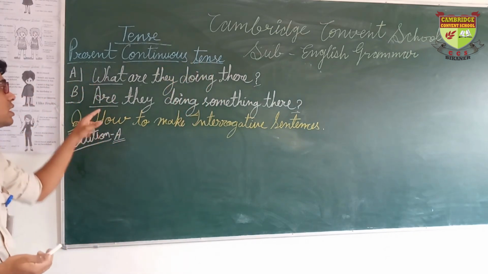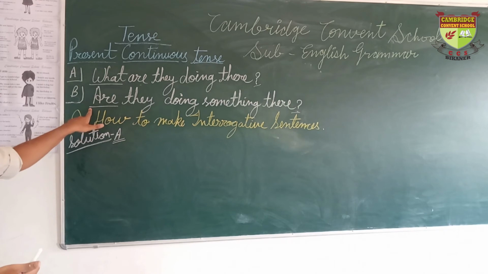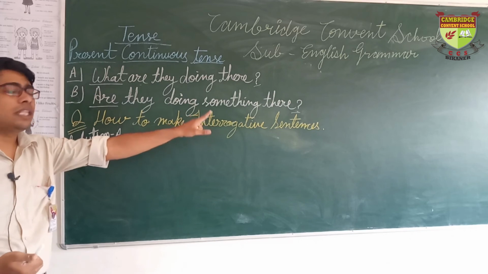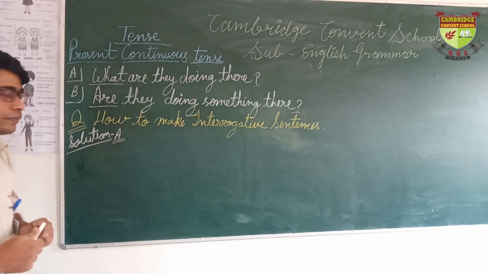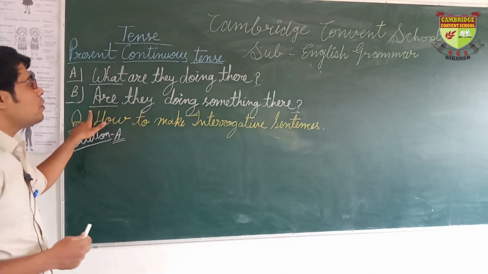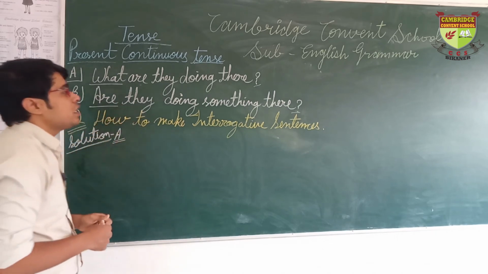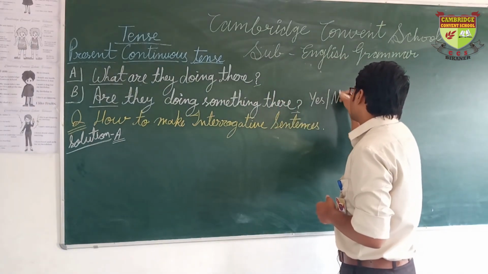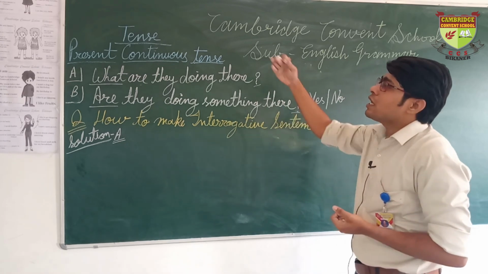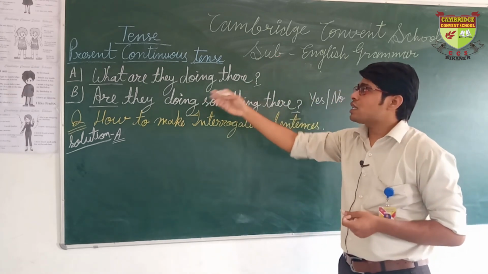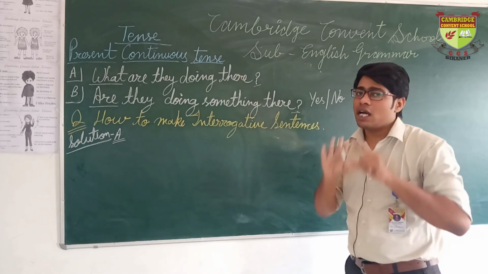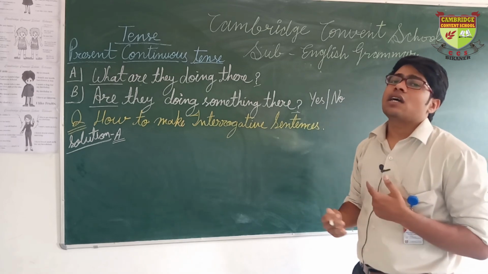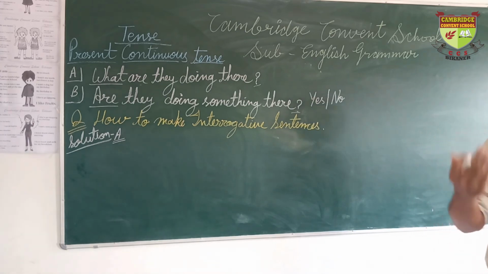In the second sentence we have the helping verb "are", and we are starting the question with the helping verb. Are they doing something there? So for the B question, my answer will be yes or no. But if someone asks me what are they doing there, then I can make a statement to reply.